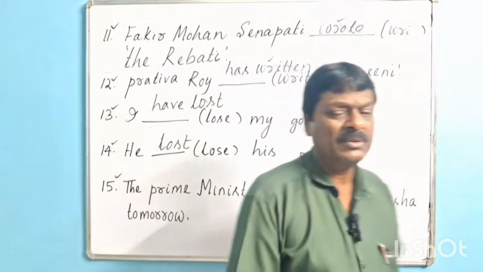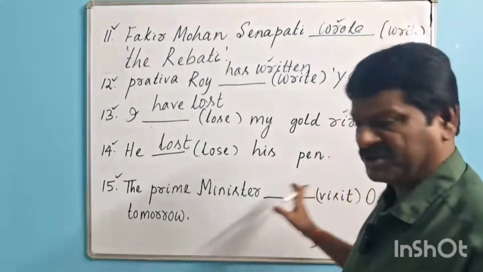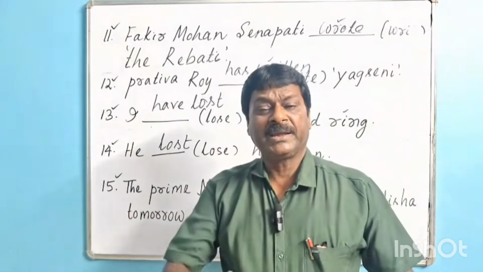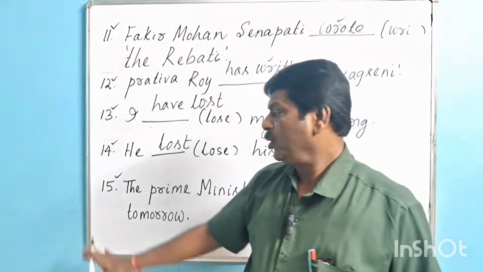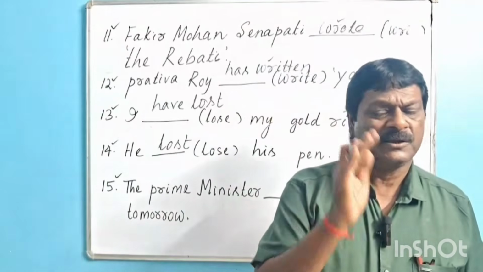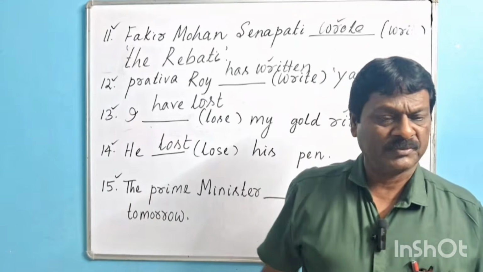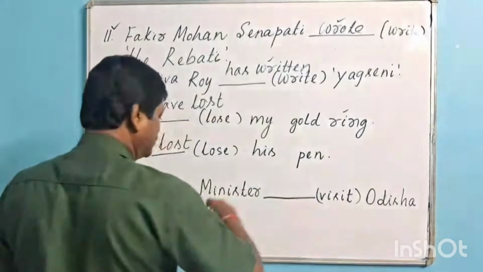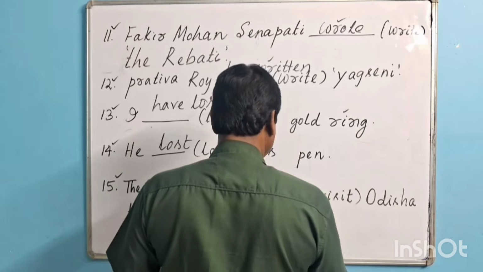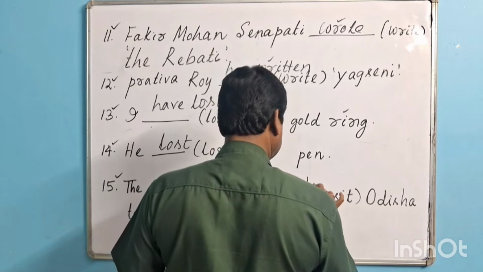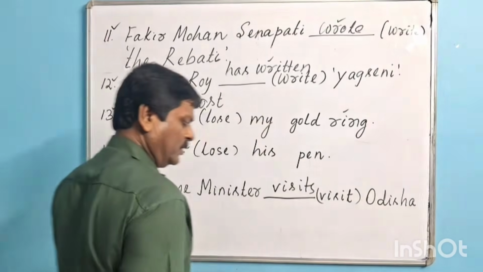We know the appropriate form of verb will not be will visit. It is wrong. In case of official future planned action, we use simple present form of verb. That's why the appropriate form of verb will be visits. The Prime Minister visits Odisha tomorrow.